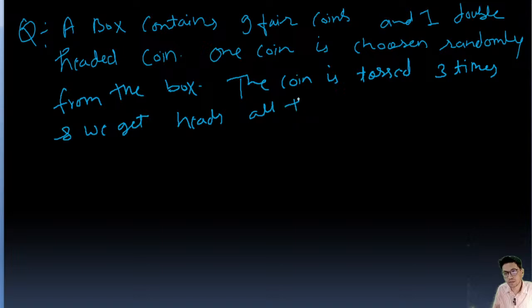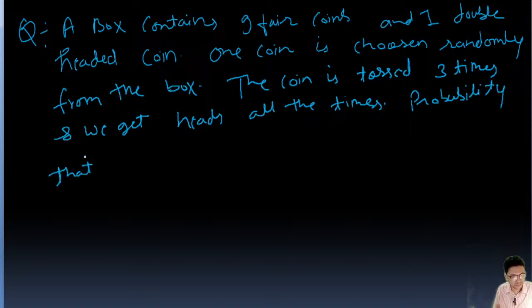Heads all the times. Probability that chosen coin is double-headed.